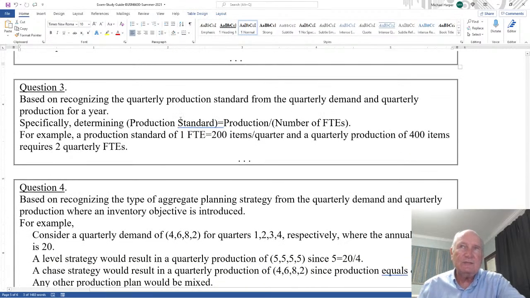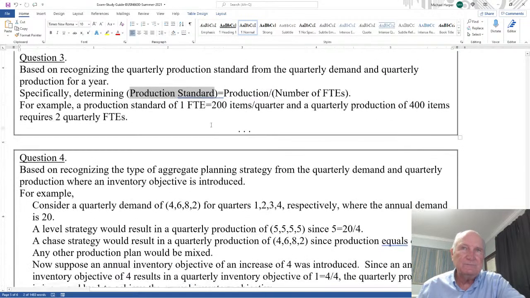Now, question 3 is similar, based on the recognition of quarterly production standard from the quarterly demand and quarterly production for the year. So in this case, specifically determining the production standard. It's doing it the other way. For example, a production standard of 1 FTE equals 200 items per quarter, and a quarterly production of 400 items requires 2 quarterly FTEs. So in other words, I give you these two and ask for the production standard.